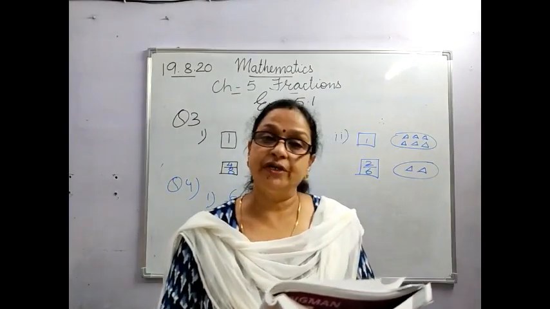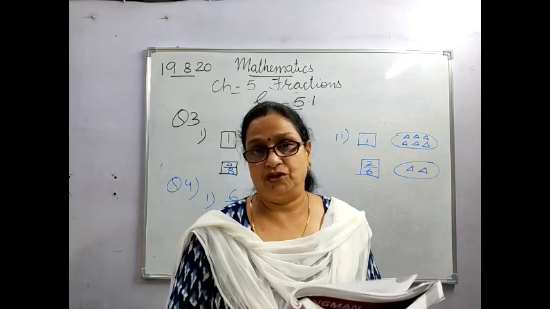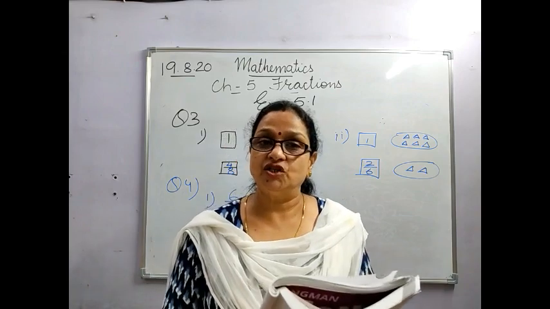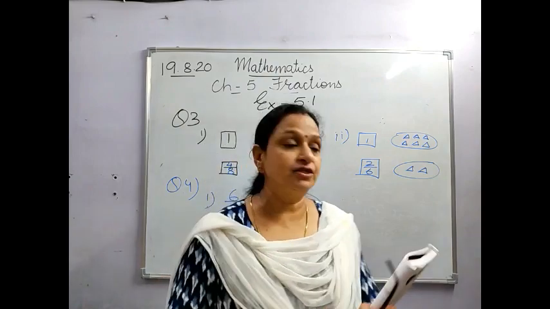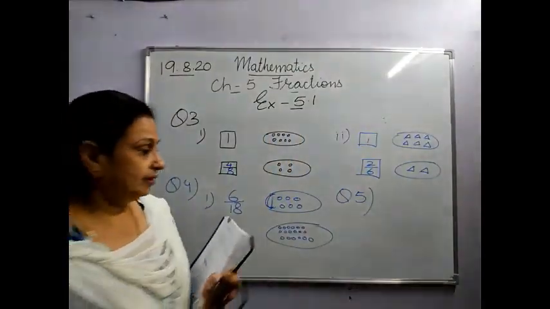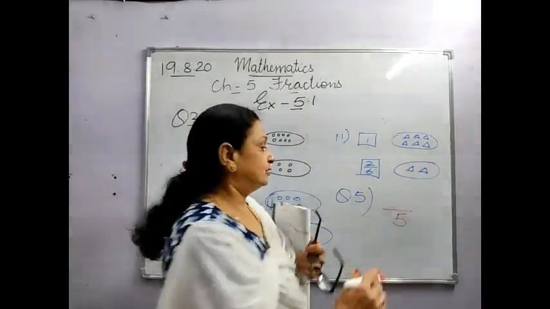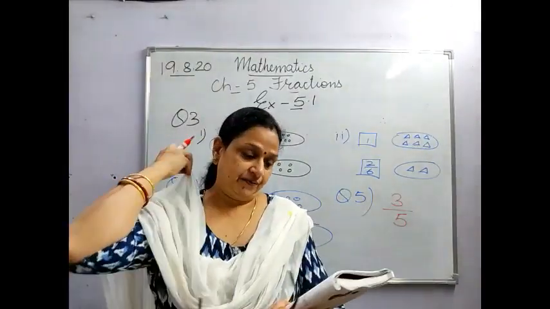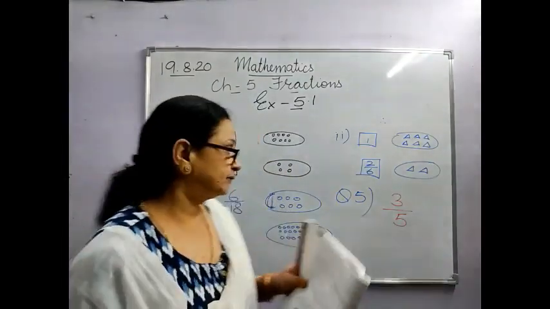A mother has 3 chocolate bars. She wants to divide them equally among 5 children. What fraction of chocolate bar will each child get? That means she has to divide the chocolates in 5 children. That is, total is 5. Question number 5. Total is 5. And she has to divide among how many children? 3. So the fraction each child will get is 3 upon 5. Then write the numbers from 1 to question number 6. Question number 6.